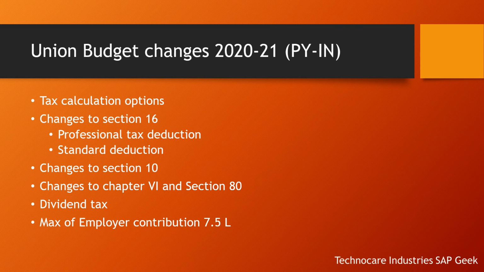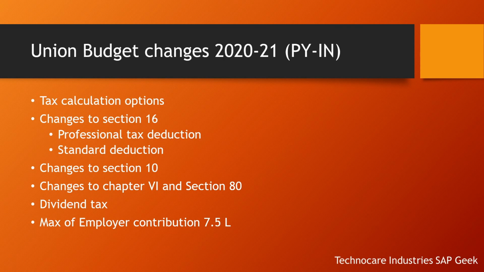So yes, in SAP also we'll be seeing what all changes SAP has done, and from a master data point of view what all changes users have to do in order to incorporate all the statutory changes released as per budget 2021. So we'll be seeing tax calculation options that the income tax department has released.